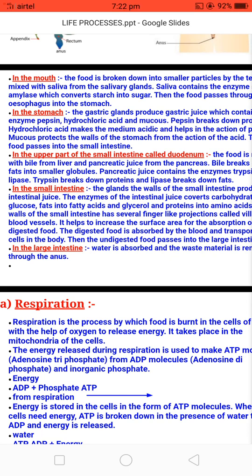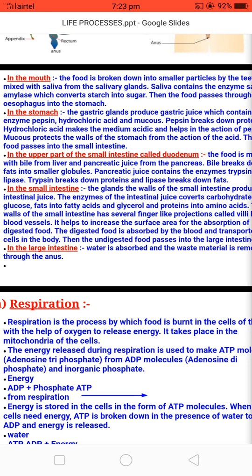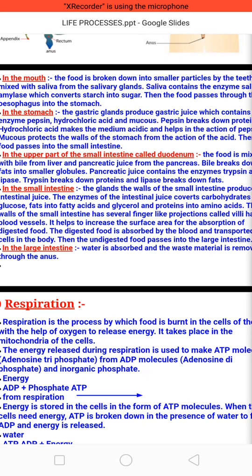It contains finger-like projections called villi, which have a huge network of blood vessels. They help to increase the surface area so that the digested food can be easily absorbed. The digested food is absorbed by the blood and then transported to the cells of the body. The undigested food which is not digested in the small intestine moves to the large intestine. Over here the water is absorbed and the waste material is removed through the anus.